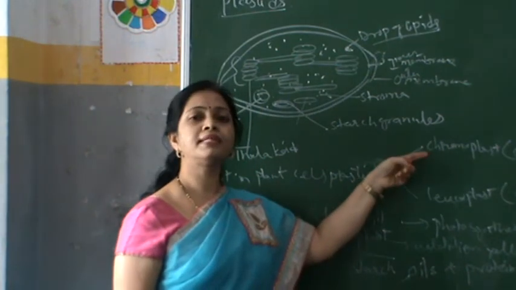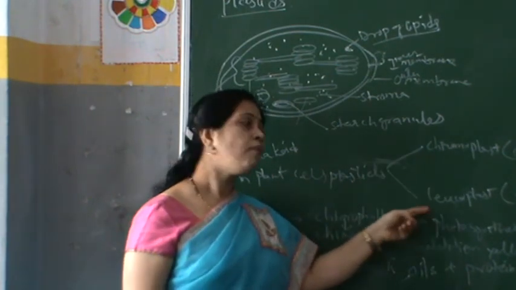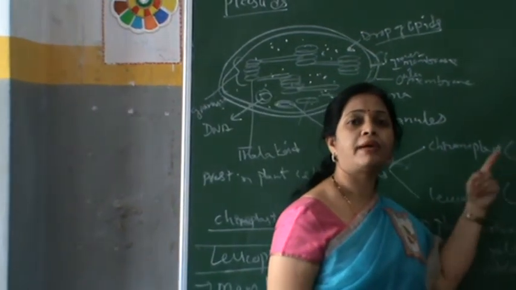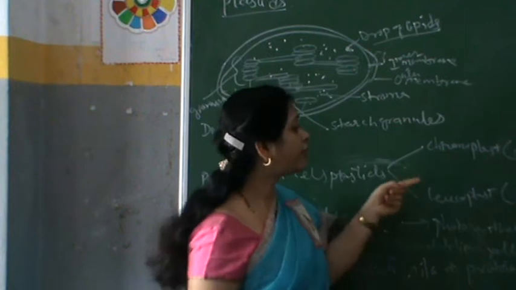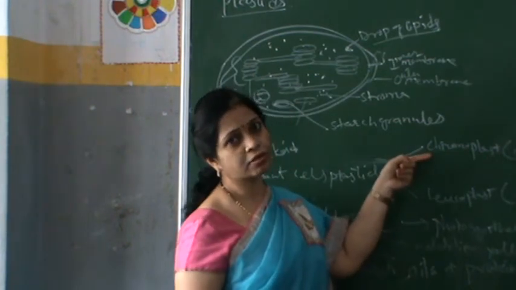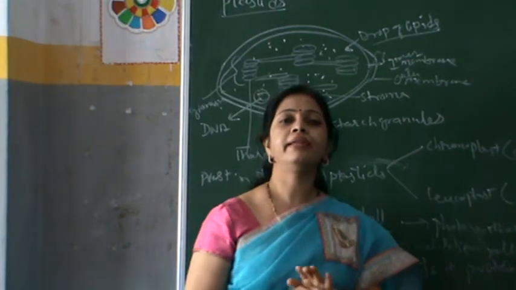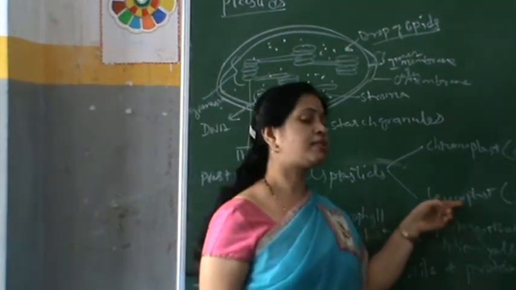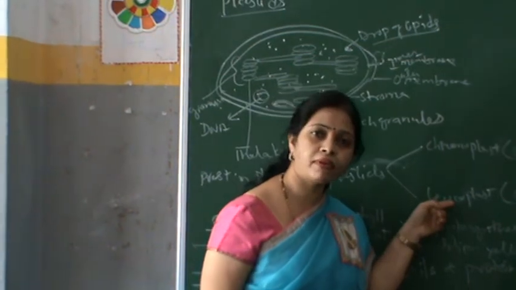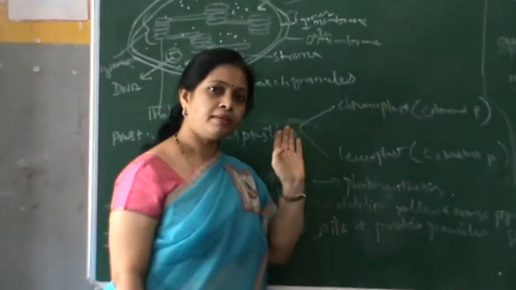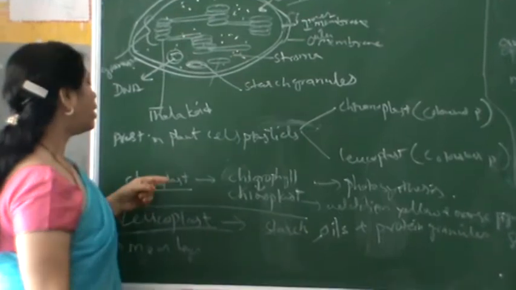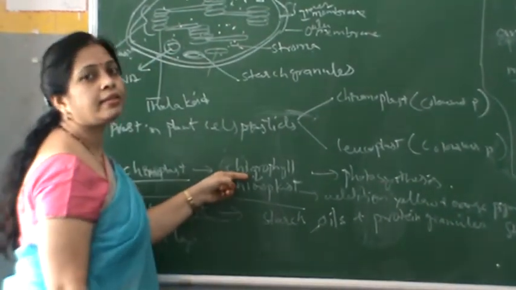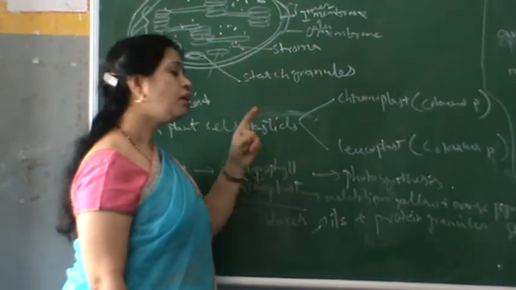They are called chromoplast and the other is chloroplast. When these chromoplasts have colored pigments, say orange, green, or yellow, then it is colored, meaning chromoplast. When they do not have any colored pigments, say pale or white in color, they are leucoplast. Mostly the leucoplasts help in the storage of storage components. Okay. When the chloroplast is present, or the chromoplast along with the chlorophyll, then that plastid is called